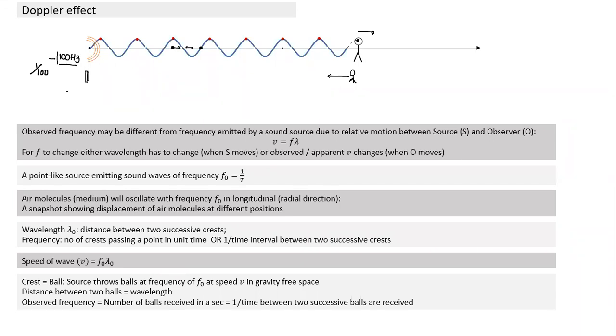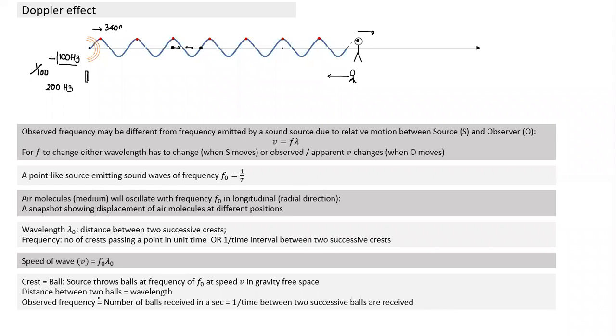Yes, sir. So if the frequency is 200, how many balls will be emitted by the source? See, it is throwing away balls. How many balls will it throw in a second if the frequency is 200? 1 by 200. Every 1 by 200 second it will throw a ball. Or if I count in 1 second, it will throw 200 balls. And at what speed? The speed of sound is 340. It is throwing balls at a speed of 340.